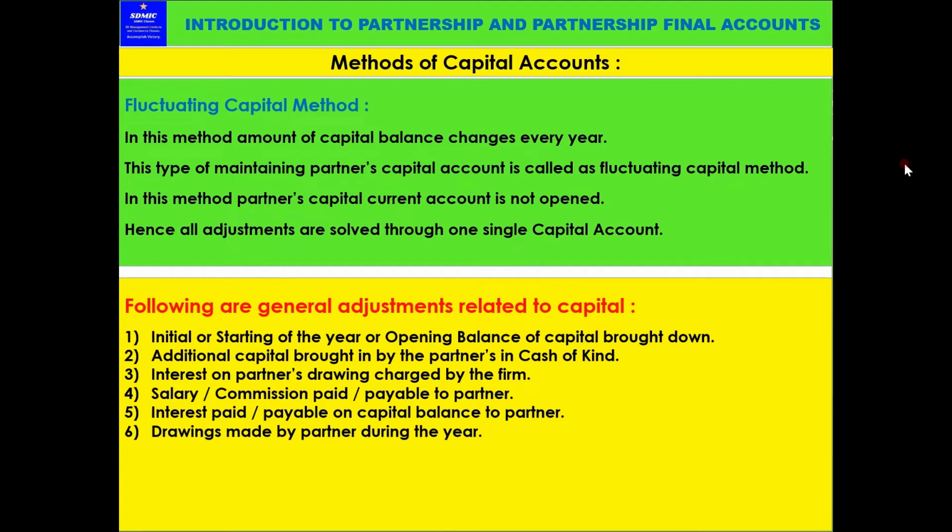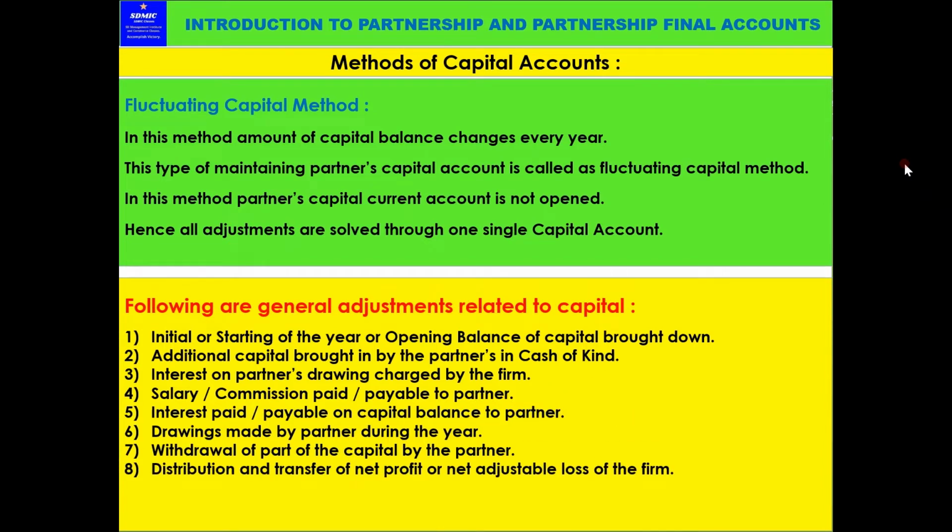Then drawings made by the partner during the year. Then withdrawal of part of the capital by the partner, or distribution and transfer of net profit or net loss of the firm to the partner's account. So these points you have to keep in mind. When you do a few sums, it will be very easy. It's not complicated, it's a very simple thing. When you approach it that way, it will be very easy. You have to learn these points very well, and they are not complicated.